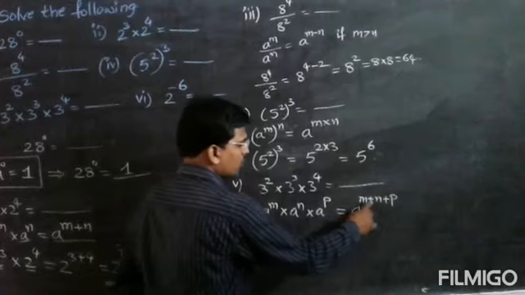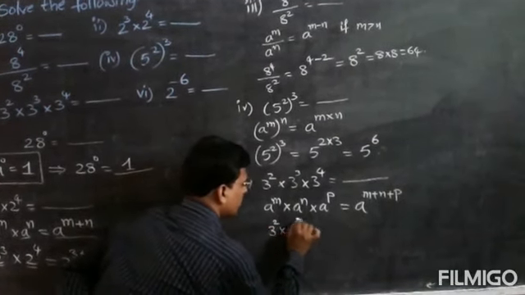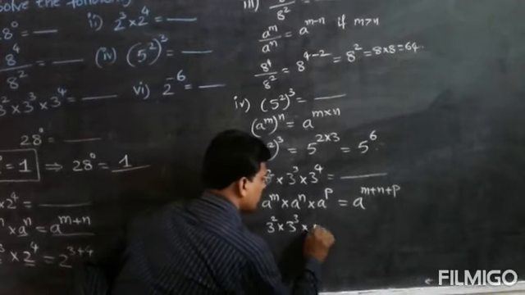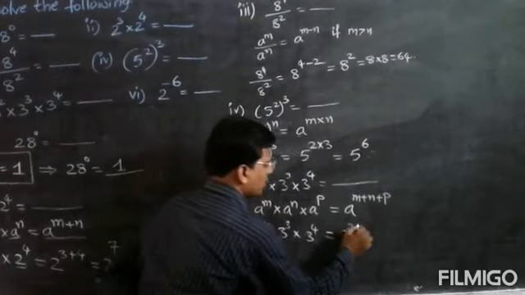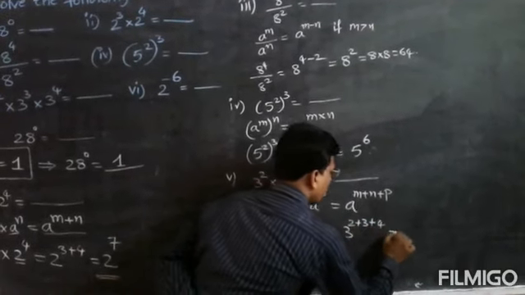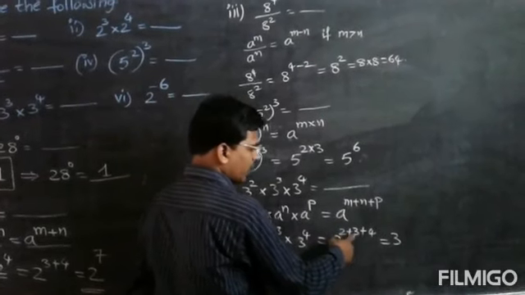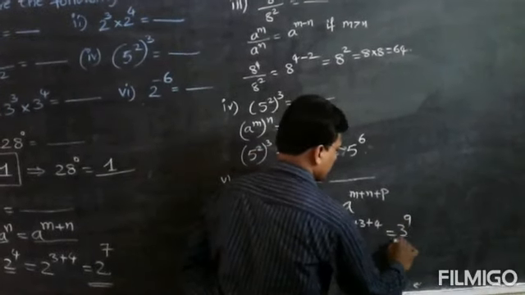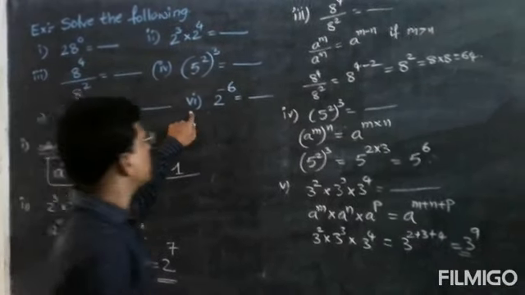In this case, you have to use this formula. So 3 to the power of 2 plus 3 plus 4. 2 plus 3 is 5, 5 plus 4 is 9. So 3 to the power of 9. And final answer, sixth question.